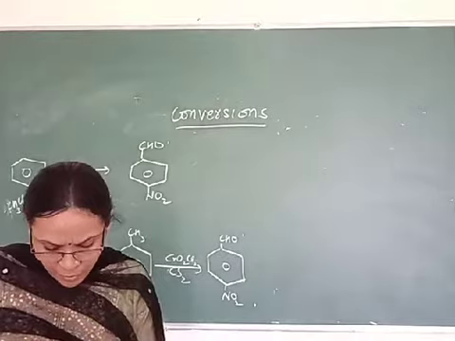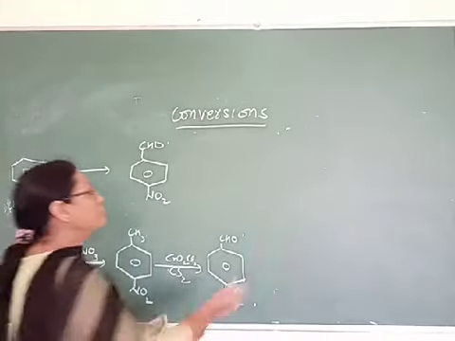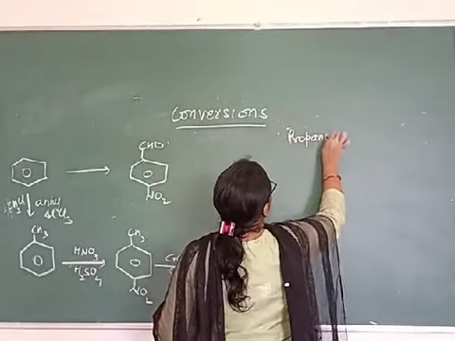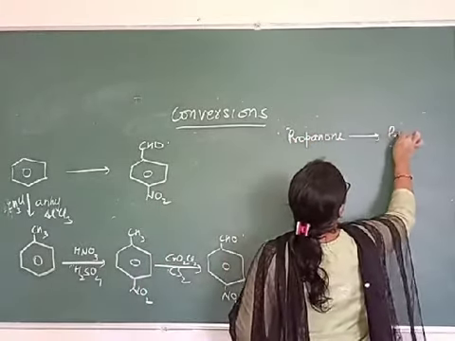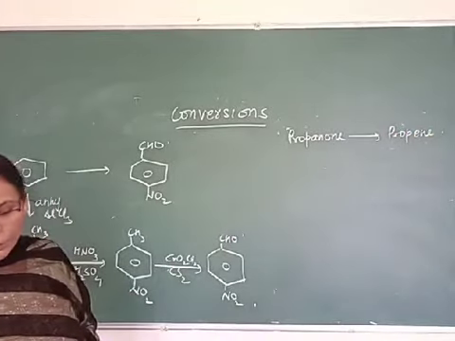Now the next one is that you have to convert propanone to propene. We have to convert propanone to propene.